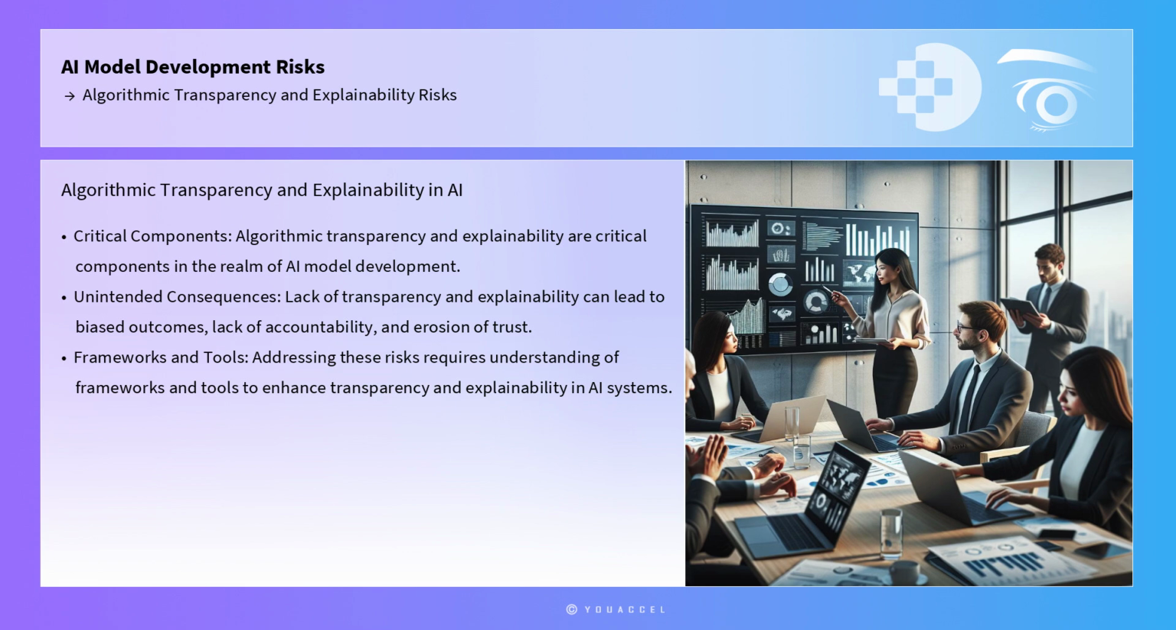Algorithmic transparency and explainability are critical components in the realm of AI model development, particularly as these technologies become increasingly integral to decision-making processes in various sectors. The risks associated with a lack of transparency and explainability can lead to unintended consequences, such as biased outcomes, lack of accountability, and erosion of trust. Addressing these risks requires a deep understanding of the frameworks and tools available to enhance transparency and explainability in AI systems.